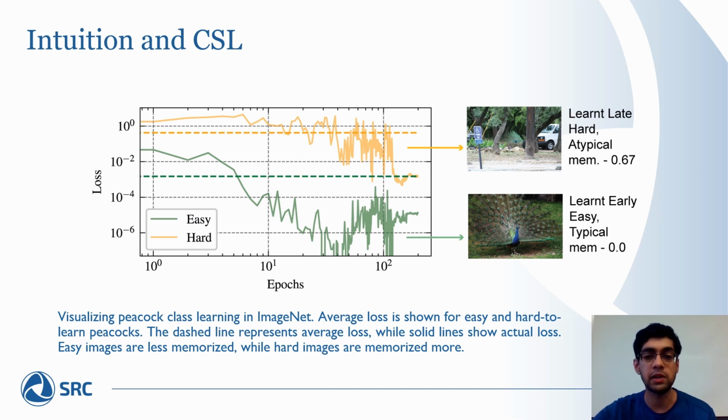While the loss value fluctuates, the average loss, plotted in green and yellow dashed lines, clearly shows that easy examples, which are learned early, have an average or cumulative loss which is much lower compared to a hard example. This forms the basis for our proxy.